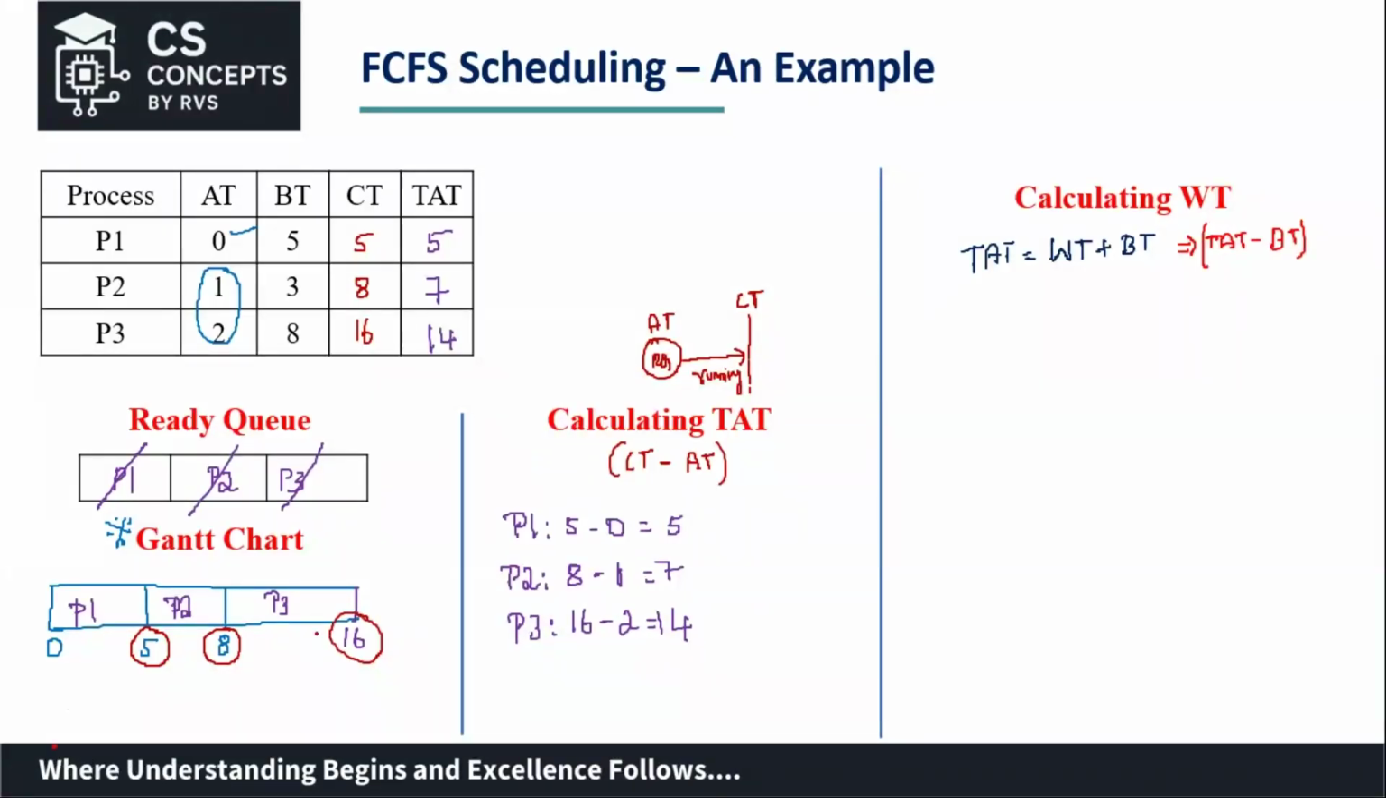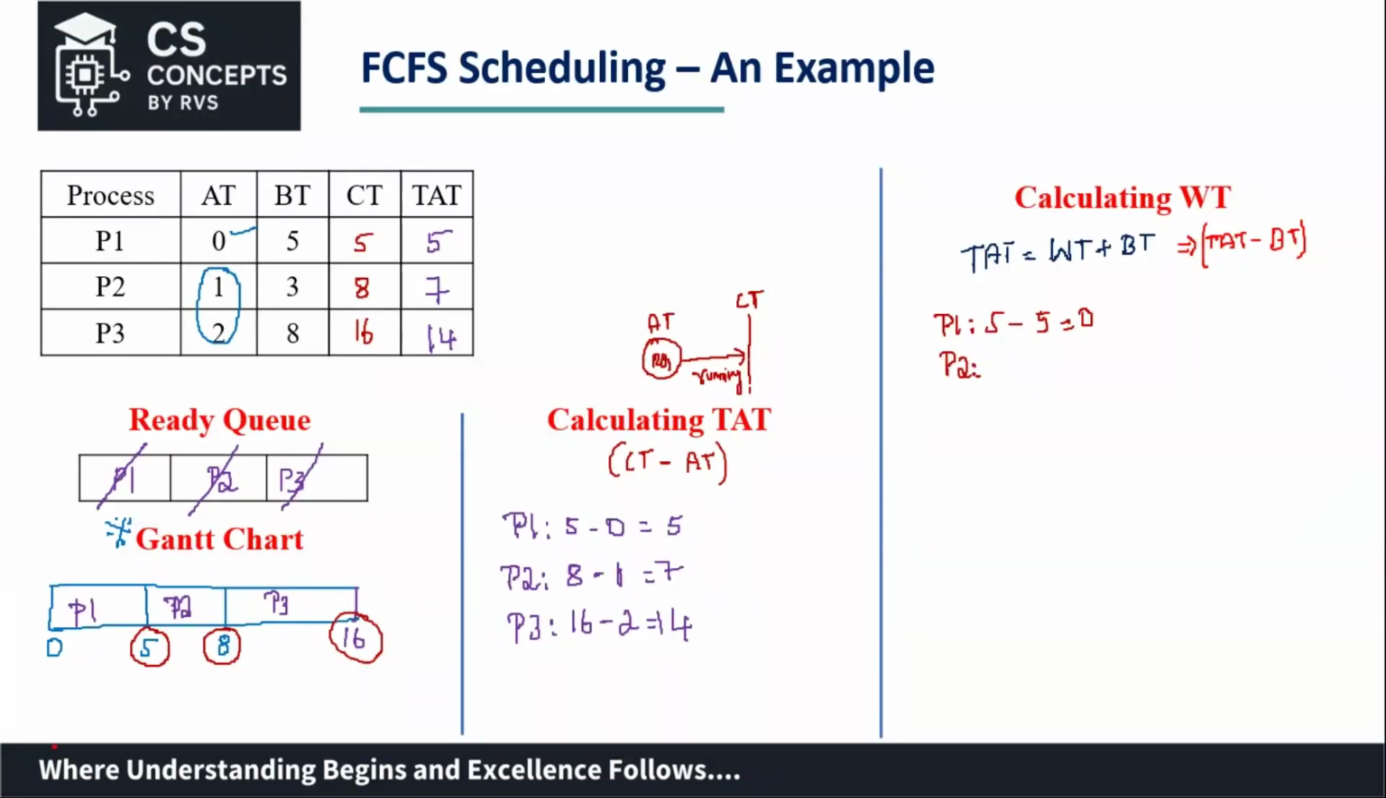So how do I calculate this waiting time now? For process one, the waiting time would be its turnaround time, which is 5, minus its burst time. What is the burst time? Again, it is 5, so it is 0. What do you mean by waiting time being 0? It means that the process did not wait in the ready queue. As soon as it arrived, it was assigned the CPU for execution. That's why its waiting time is 0.